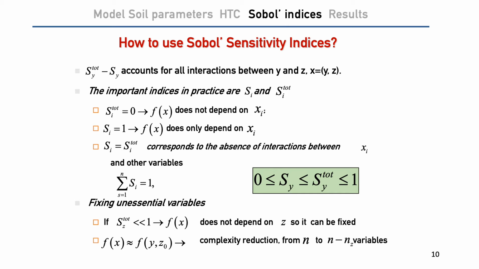Some extreme cases. In the case where our first sensitivity index is equal to 0, it means that the parameter doesn't affect the output of our model at all. In the case where our sensitivity index is equal to 1, it means that the output of our model depends only on this parameter.